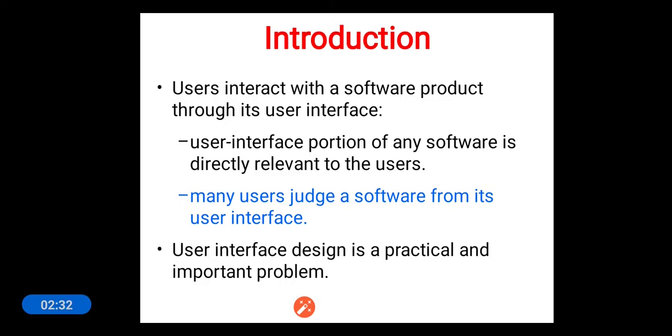Then obviously the customer will think, okay, this software product is good, this is providing the services I needed. So he will think in a positive manner, and the same feedback he provides to us. Based on the user interface itself, many customers will judge whether the software product is satisfying their requirements or not.